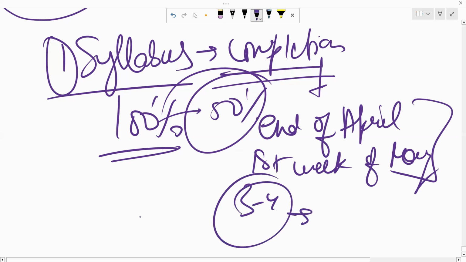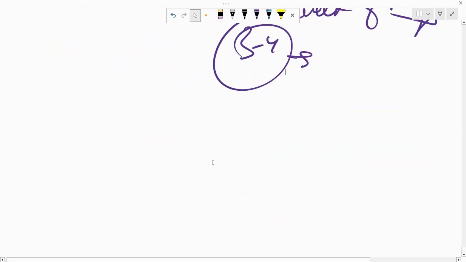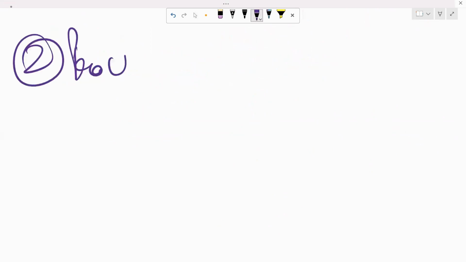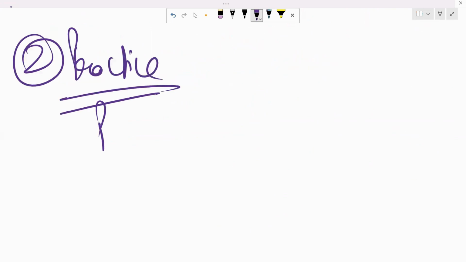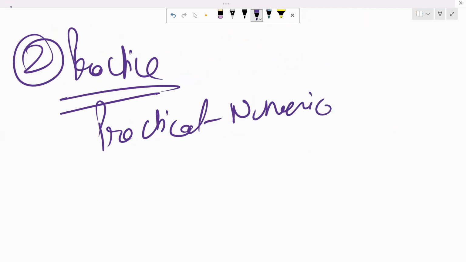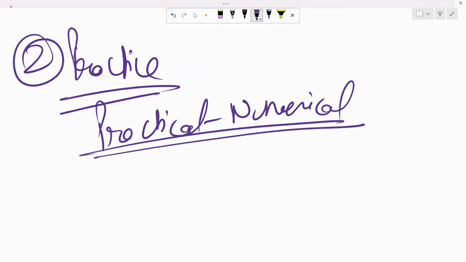Now let's come to the second point, which is practice, which is very, very important again, because it is a practical driven, numerical driven paper. You have to practice a lot. There are very few theoretical aspects to this paper which come in your MCQs, but majorly I would say 70 to 80% of the paper is completely numerical. You have to solve it. So you have to do a lot of practice.